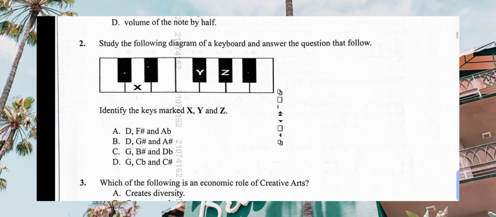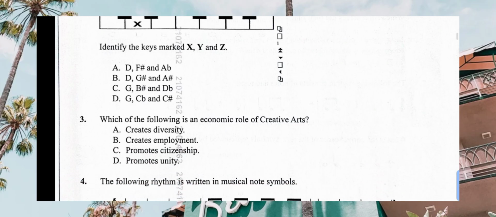So let's go to the answers. Identify the keys X, Y, and Z. We said X is D, then Y is F sharp or G flat. So for A we have D, F sharp, then Z we said could be G sharp or F flat. So the correct answer is A, where we have X as D, Y as F sharp, then Z as F flat. Let's continue and look at the next one.